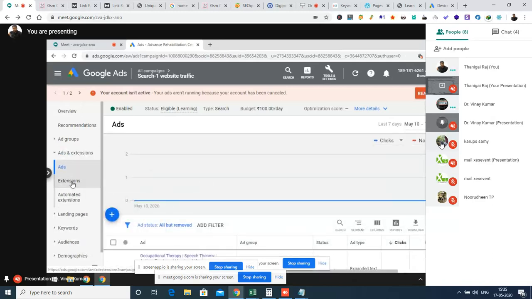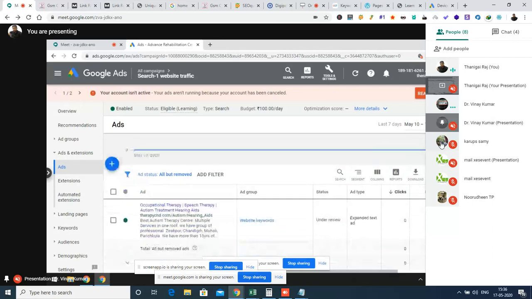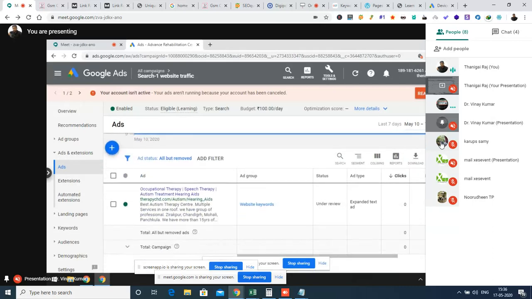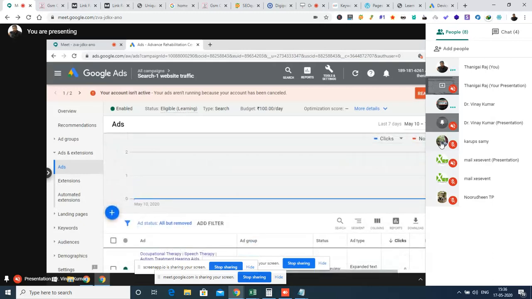Okay. Scroll down. Perfect. Hold on. So right now you can see the status is under review. After some time the ad will become active and it will start to show for the keywords which we had chosen. Okay. So right now you go to the top side where you can see the all campaigns option.